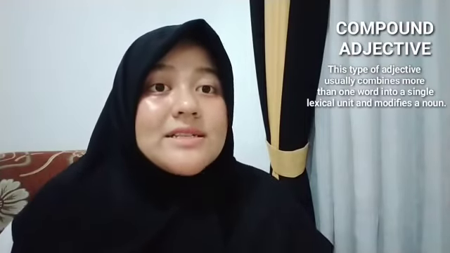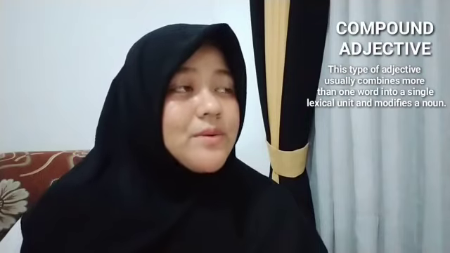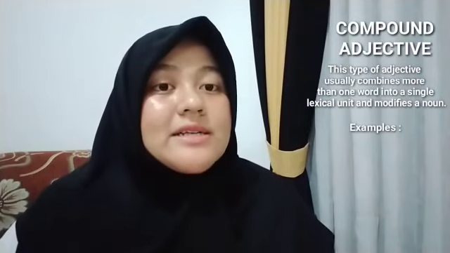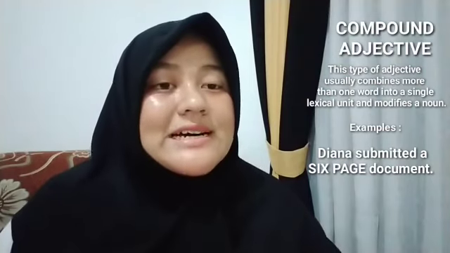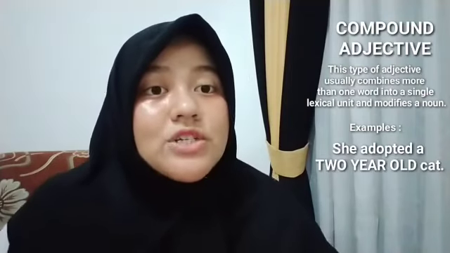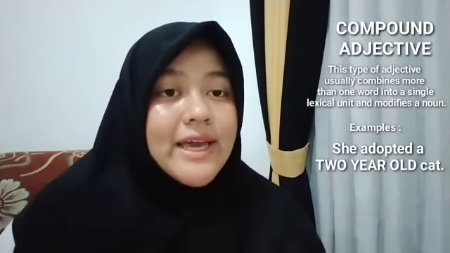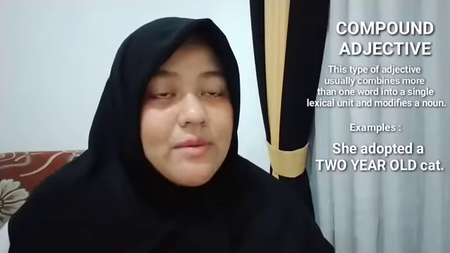And the last is compound adjectives. When compound nouns or combined words modify other nouns, they become a compound adjective. This type of adjective usually combines more than one word into a single lexical unit and modifies a noun. They are often separated by a hyphen or joined together by a quotation mark. For example, Diana submitted a 6-page document. A 6-page is a compound adjective. For another example, she adopted a 2-year-old kid. 2-year-old is a compound adjective.